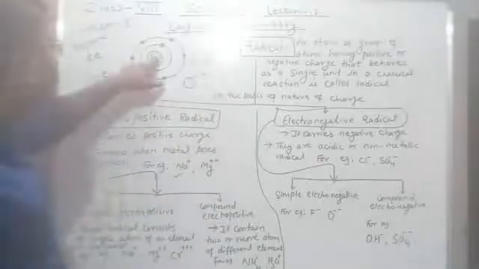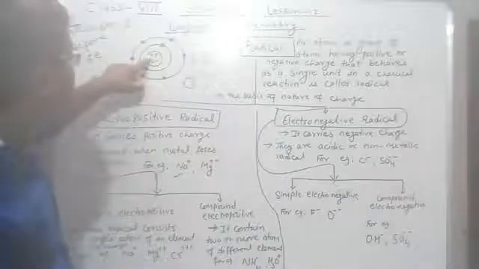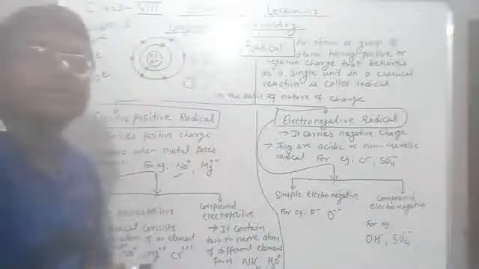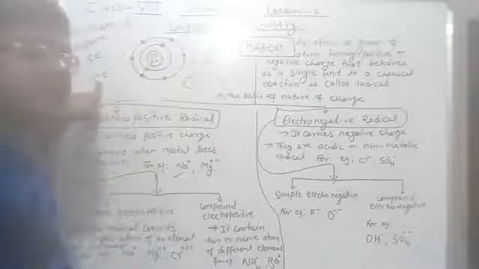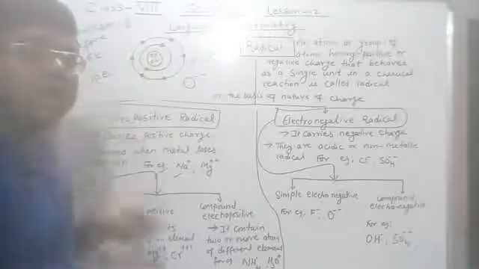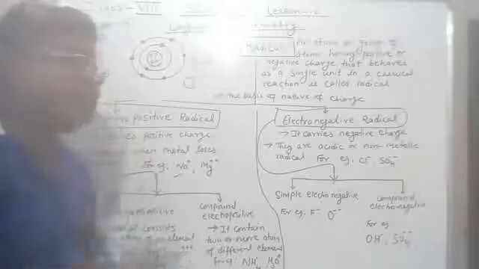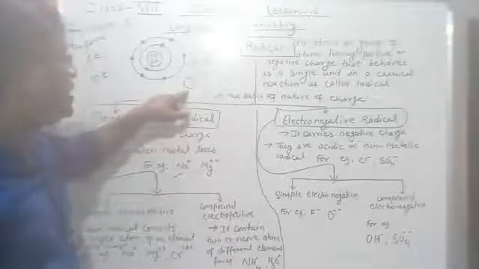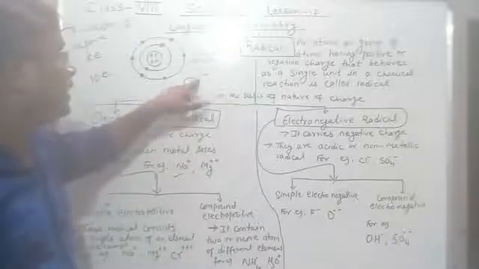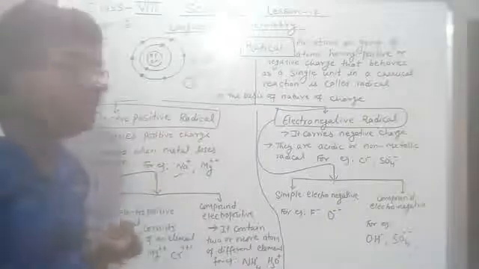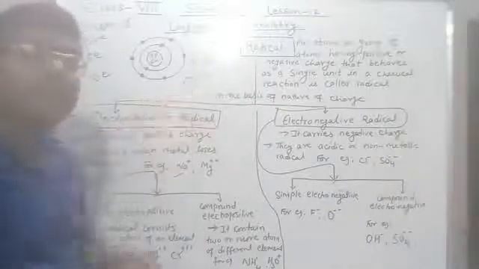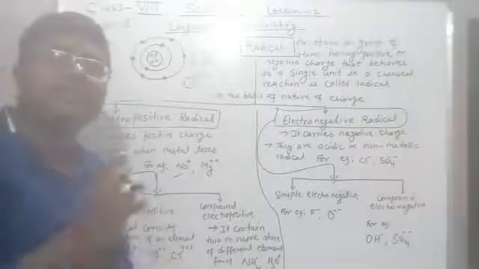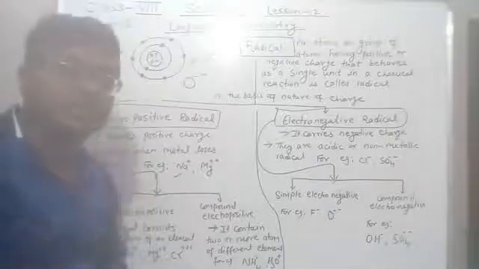It has 8 protons, meaning positive charge is 8. After gaining electrons there are 10 electrons. So how many more electrons does it have? 2. It is gaining 2 electrons, which is why negative charge develops. So O-- simply means the oxygen atom has gained 2 electrons.